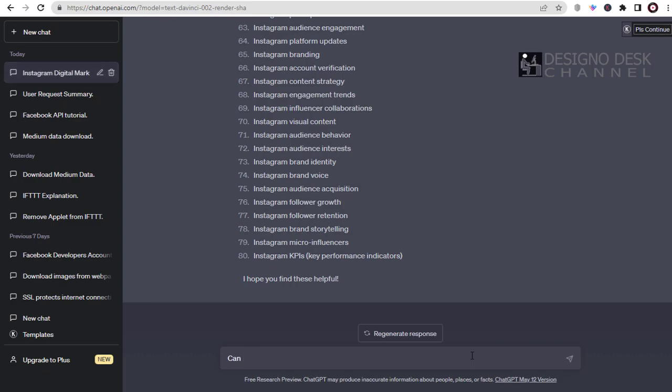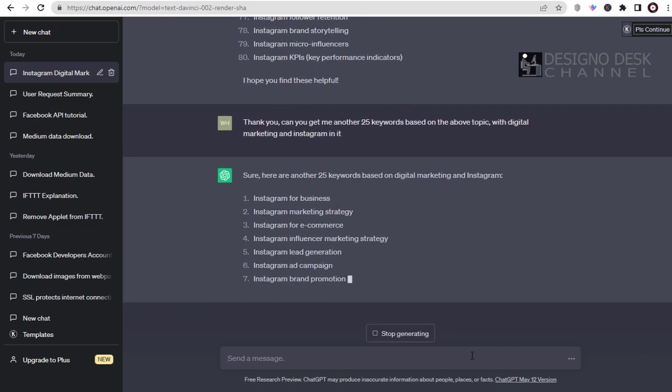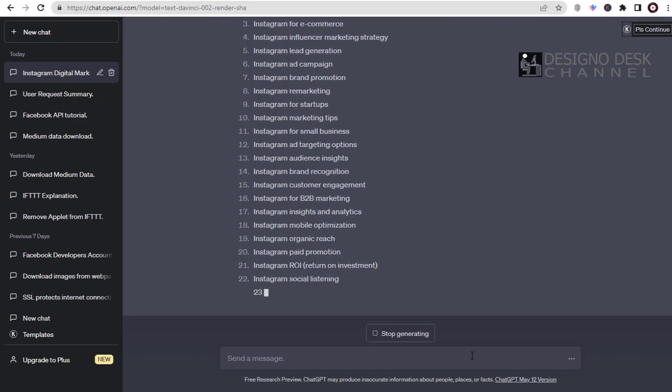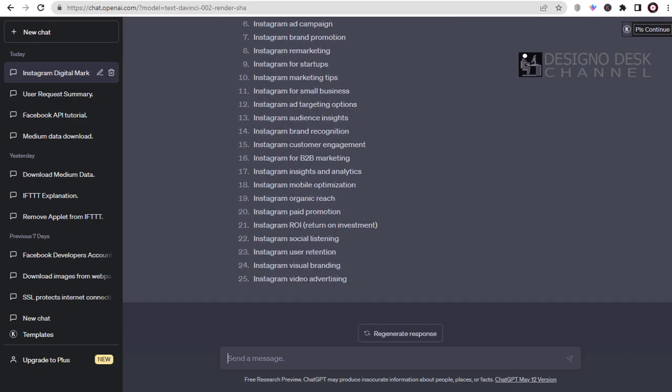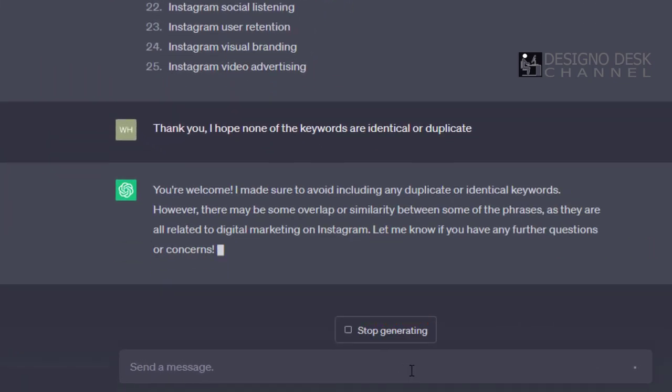Next, we can go on by asking ChatGPT to get us some more keywords, but this time with specific words, digital marketing and Instagram in it. And done, ChatGPT is again typing the other 25 keyword we mentioned. To confirm there are not identical or any duplication of the keywords, I asked the same with ChatGPT. And bang on, and this is what I get answered.